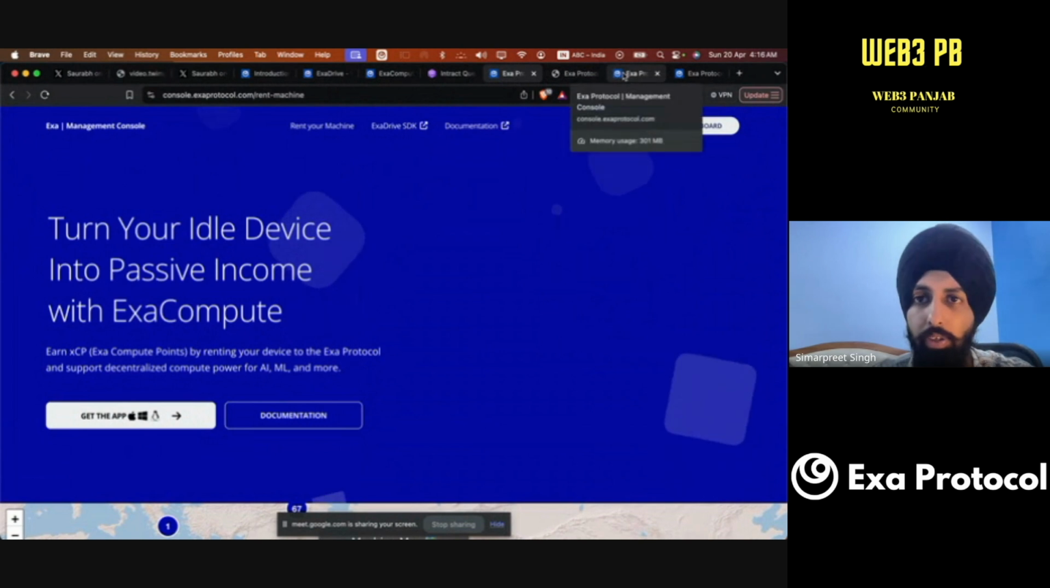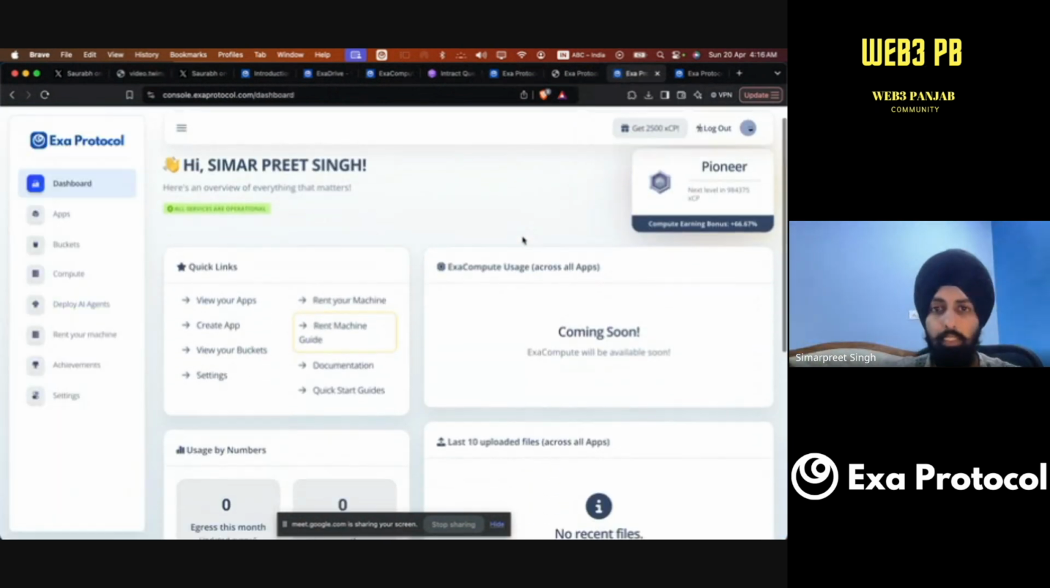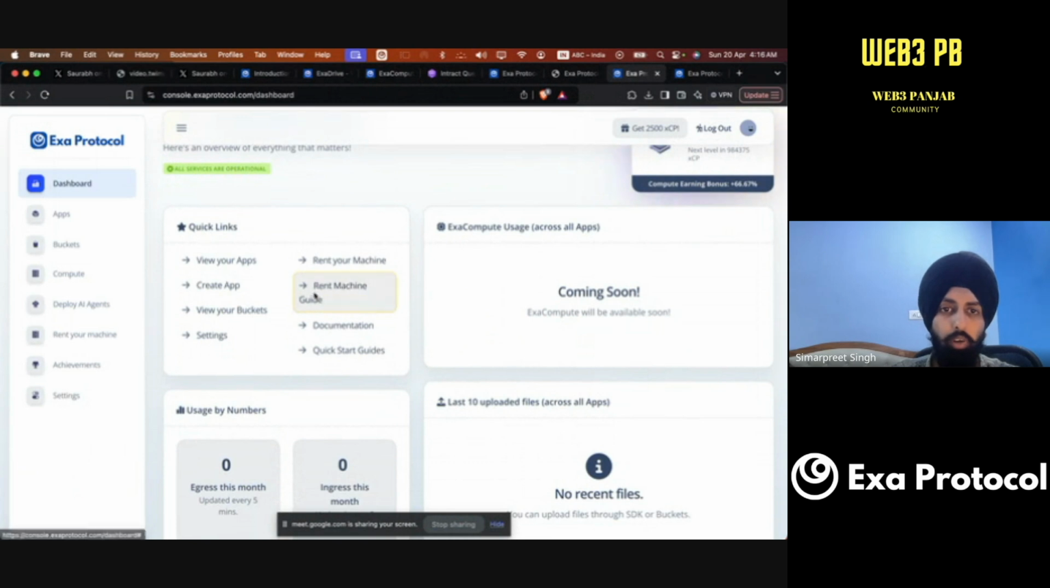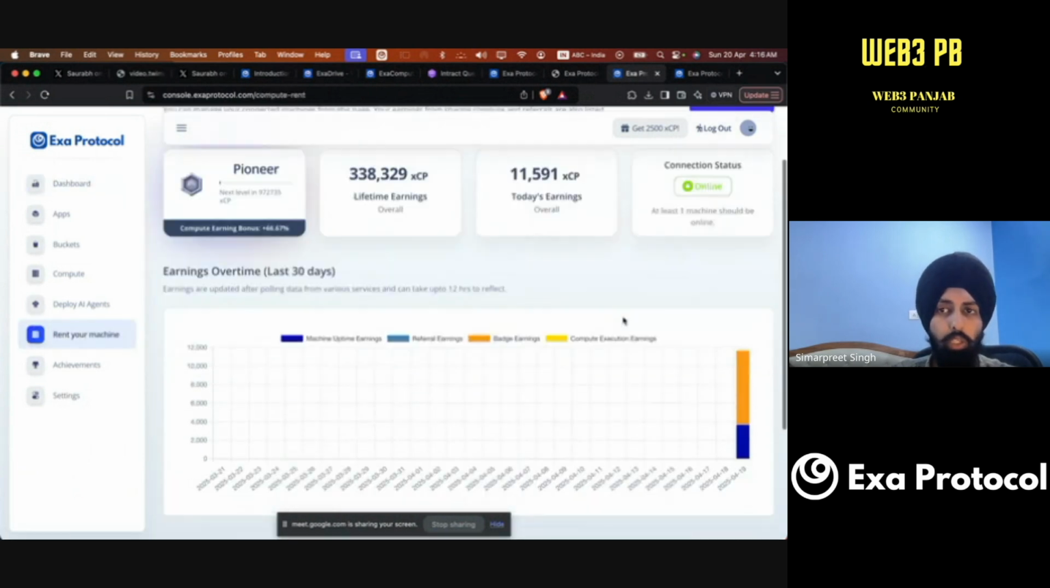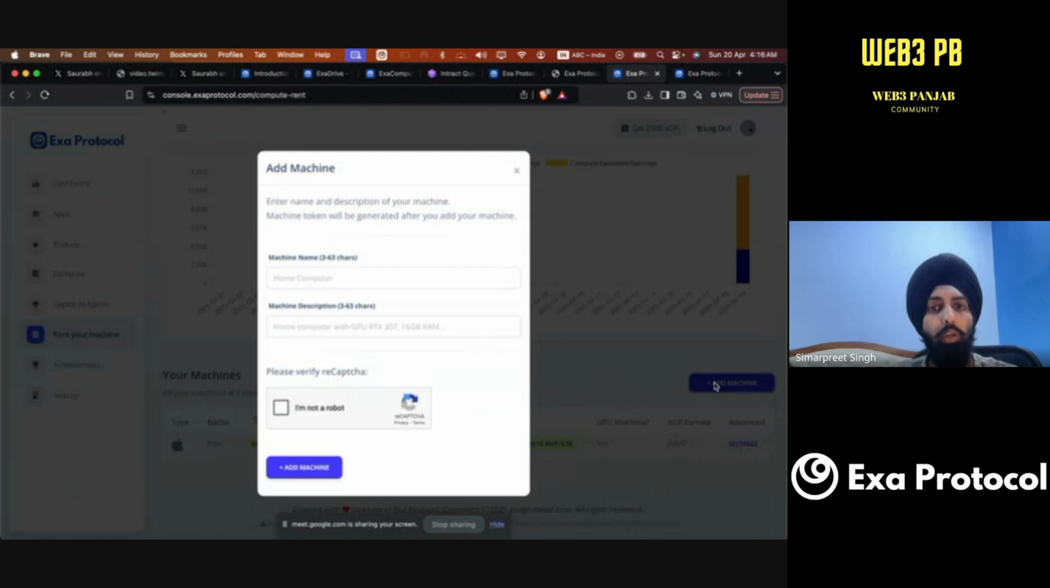Okay, and when you go to the dashboard, it will land you on a website like this, and you have to click on rent your machine. You can click on rent your machine, go there, down the website. You won't see this particular thing, but if you want to deploy and rent a particular machine, you just have to click on add a machine.